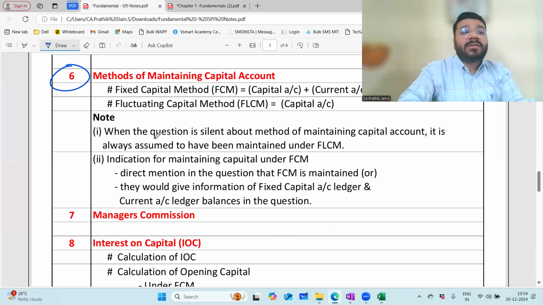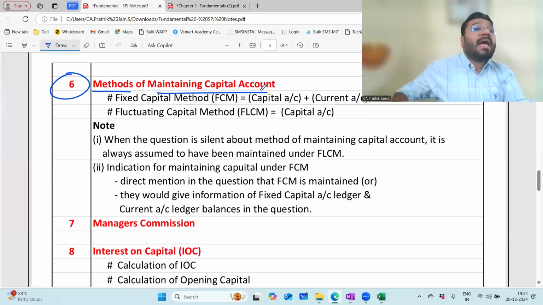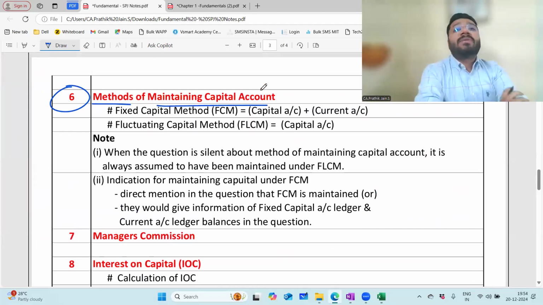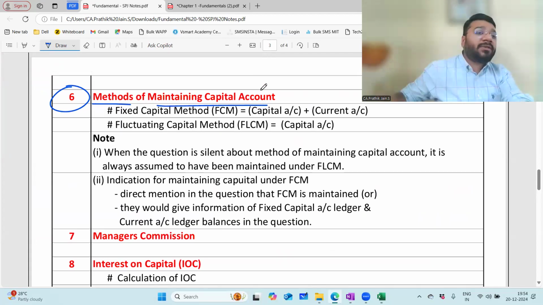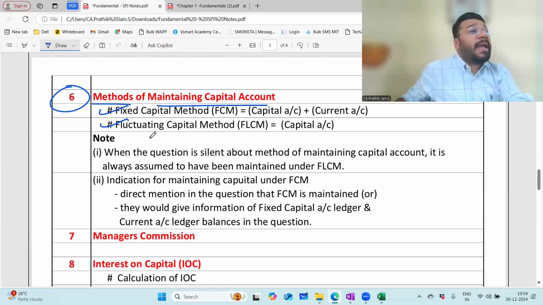Now next comes the concept of methods of maintaining capital account. In the sole proprietorship business, you have only one single capital account. Now here we have two different types of capital account. One is to be maintained based on the fixed capital method. Second is on the basis of fluctuating capital.